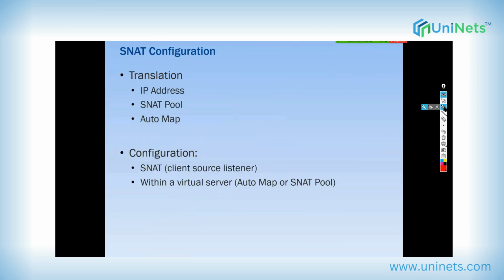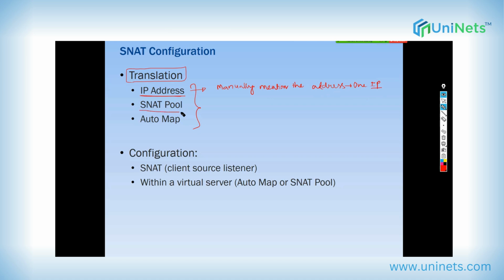Now SNAT configurations. We have translations, which means the IP to which the sources are translated. For this, we have three options. One is IP address, where you will manually mention the address, whatever the address it is. But here you will have the scope for only one IP. If you select the IP address, we can only add one IP manually.